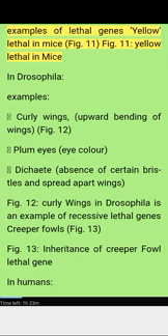Examples of lethal genes. Yellow lethal in mice. Figure 11. Yellow lethal in mice. In Drosophila, examples: curly wings, upward bending of wings. Figure 12. Plum eyes, eye color. Dichaete, absence of certain bristles and spread-apart wings. Figure 12. Curly wings in Drosophila is an example of recessive lethal genes. Creeper fowls. Figure 13. Inheritance of creeper fowl lethal gene.